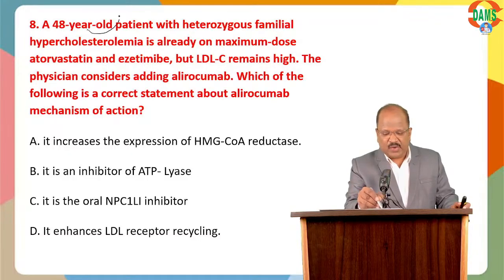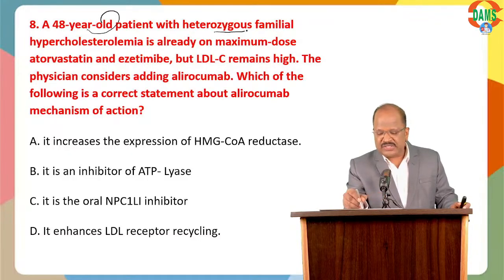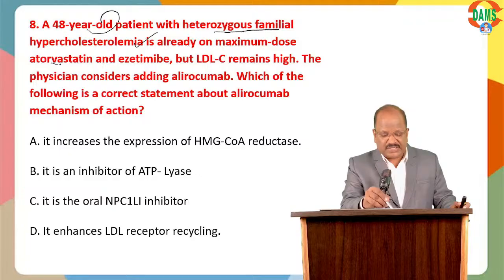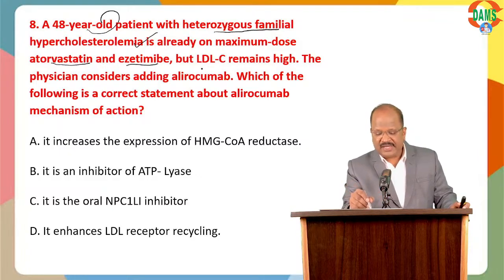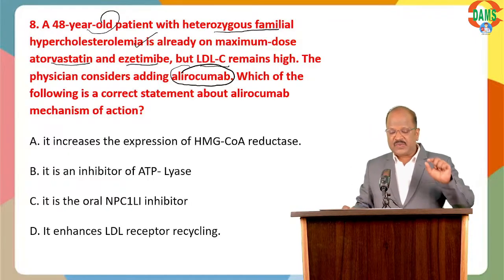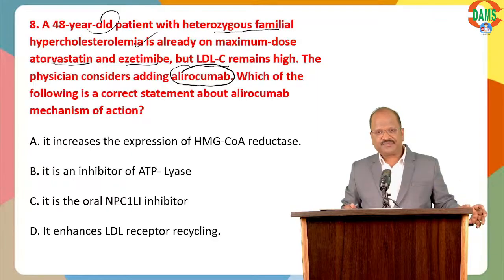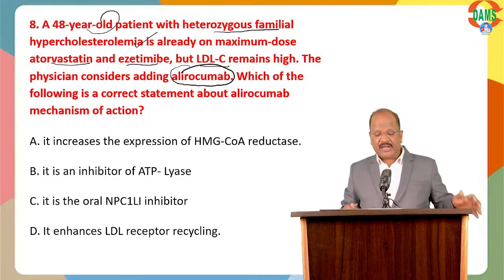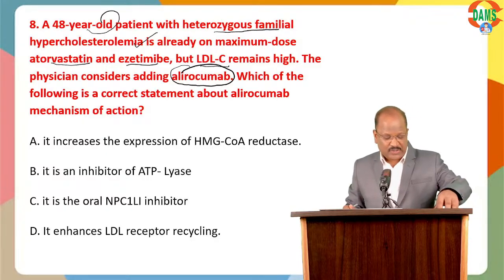A 48-year-old patient with heterozygous familial hypercholesterolemia is already on the maximum dose of atorvastatin and ezetimibe, but even then LDL cholesterol remains high. The physician adds one drug called alirocumab. Which of the following is the correct statement about the mechanism of action of alirocumab? The patient was already on the maximum dose of atorvastatin and ezetimibe, but LDL is still not controlled, so they want to add alirocumab. Anybody? What answer? Yes, good.